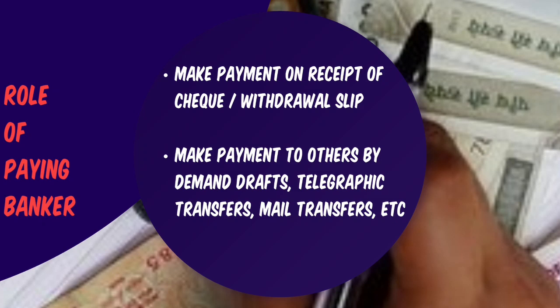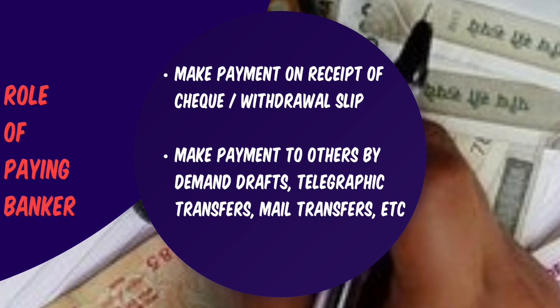Then the bank should check whether the check is drawn on the branch of the bank or on some other branch. Now, if the check is drawn on the same office at which it is presented or on a different office, the bank should be looking into that.